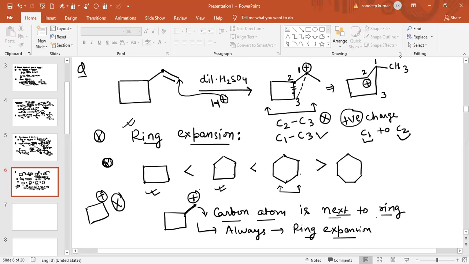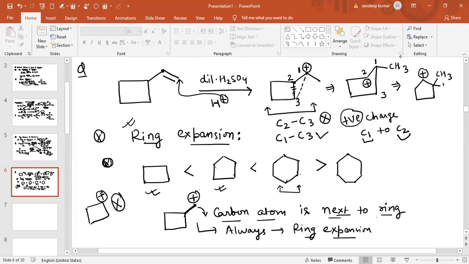Now you can simply form the rearranged carbocation, because now how many atoms are there in the ring? You can see 1, 2, 3, 4, 5. So there are 5 carbon atoms in the ring, with the positive charge on a carbon atom, and the carbon near the positive charge also has CH3. Now again there is a chance of rearrangement.